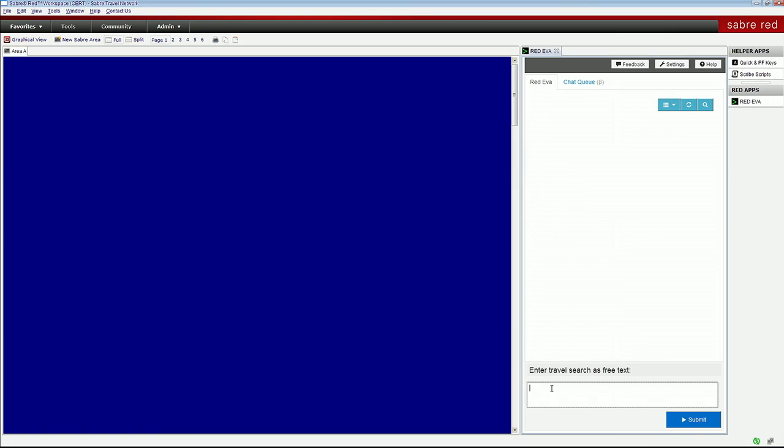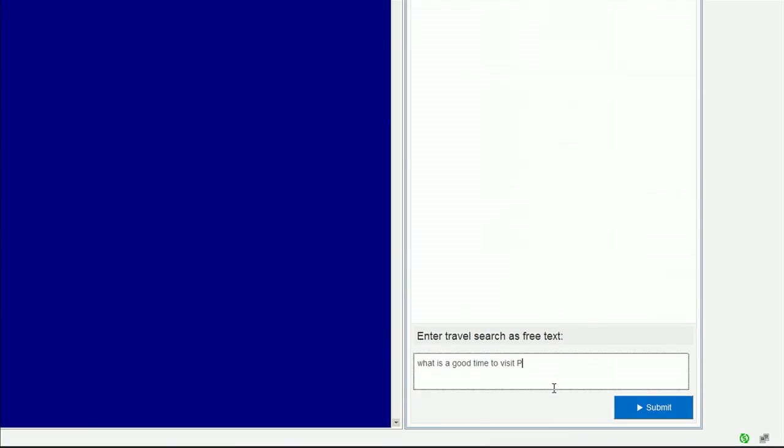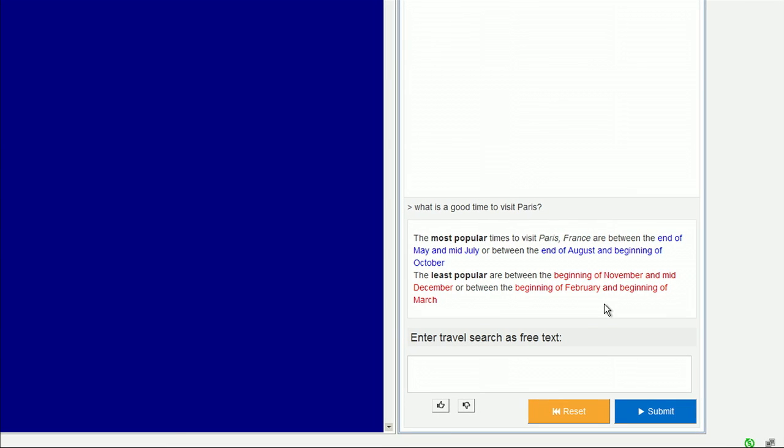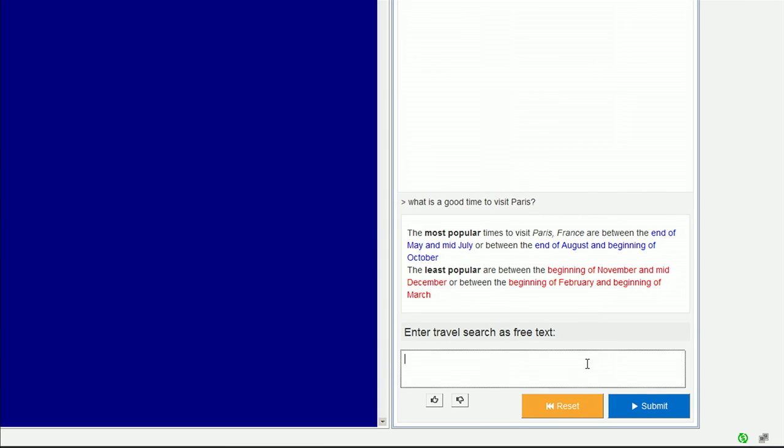Now, as I mentioned, we're constantly integrating new features, and we're currently working to integrate a lot of the cool new Sabre APIs that are available. So for example, using the seasonality API, you can ask EVA something like, what's a good time to visit Paris? And there you go. You see some of the popular times and some of the least popular times.